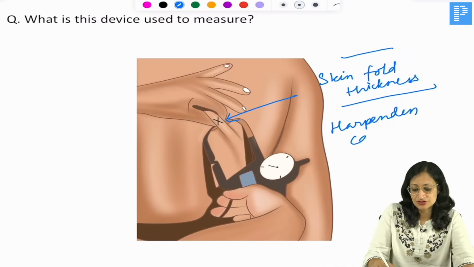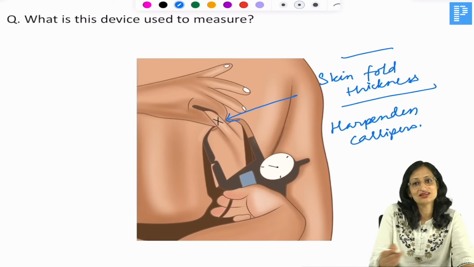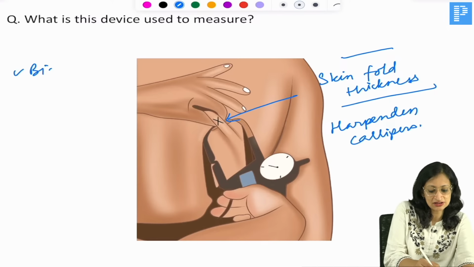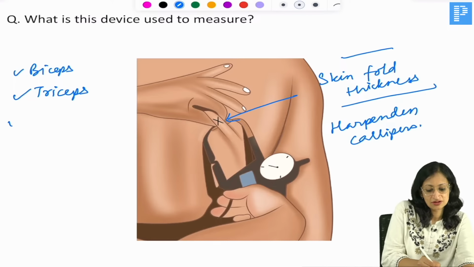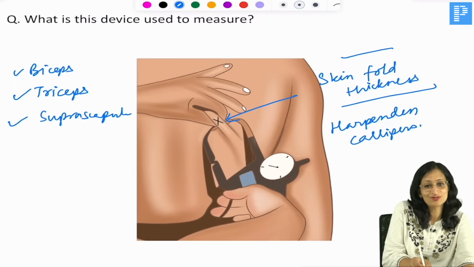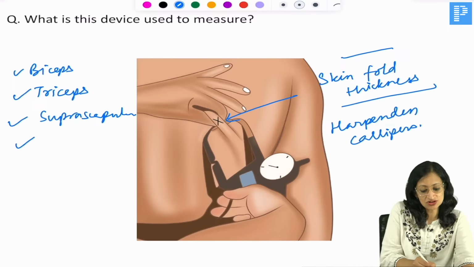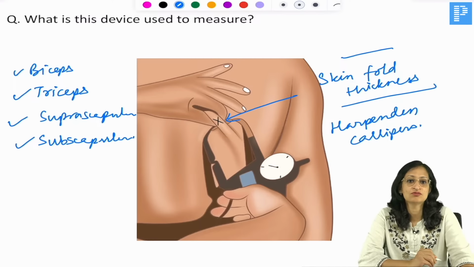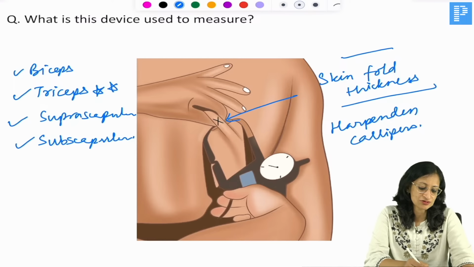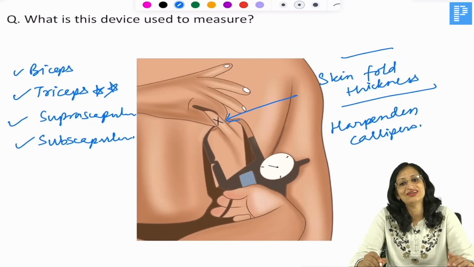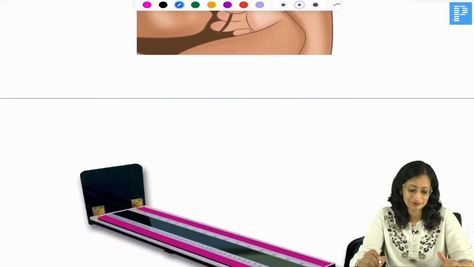Harpenden calipers. What are the areas where we usually measure the skin fold thickness? It is usually measured over the biceps area, the triceps area, the suprascapular area and the subscapular area. And you have WHO growth charts with which you can interpret the values. Previously, Tanner's chart also used to be used, right? Most commonly we measure it over the triceps area, but you can measure over any of these areas, okay?